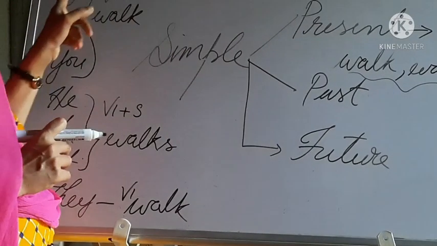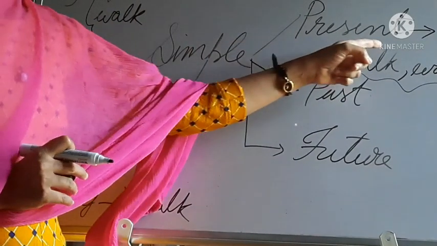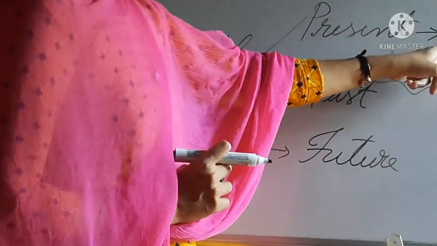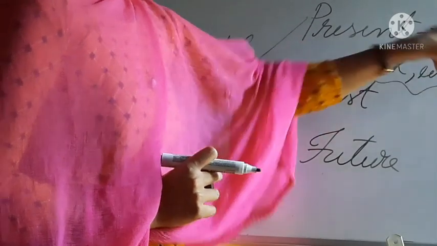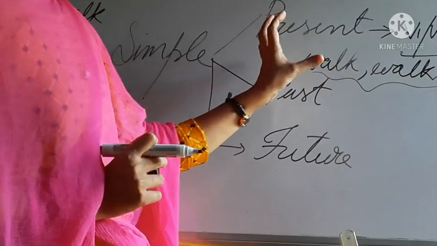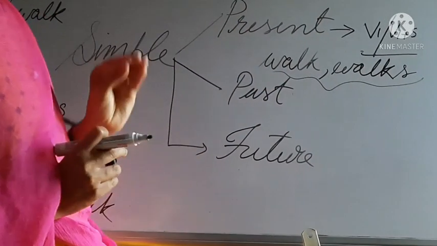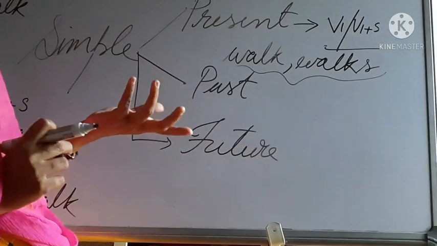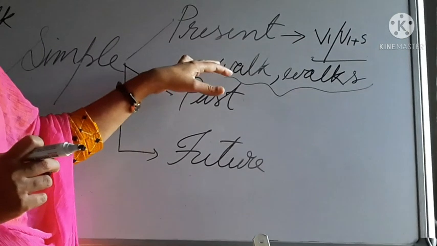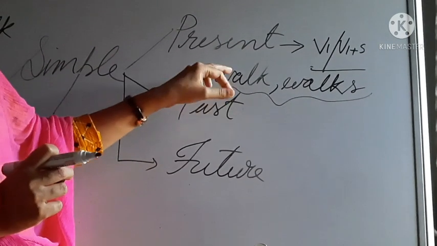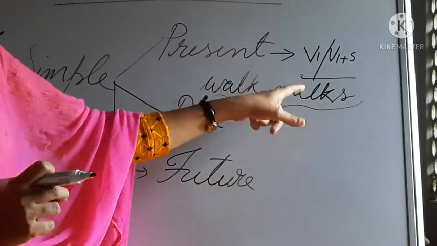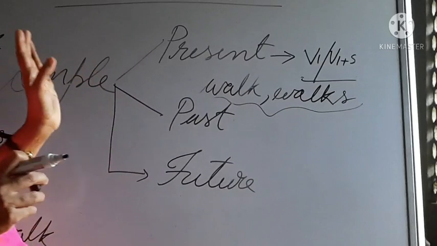So the subject should agree with the verb in the case of simple present tense. Simple present tense can use the verb form V1 or V1 plus S. V1 means root form, for example walk. That is the verb without any suffix, without any addition, without any S or ing or ed or anything. Only you can use the root form or base form. So example, walk is V1, and V1 plus S, example, walks. You have to use only these two things with simple present tense.